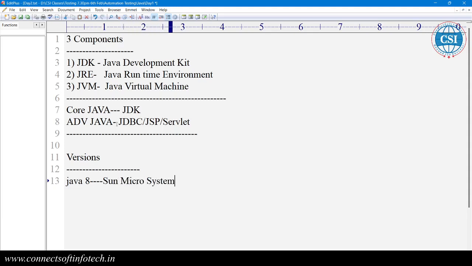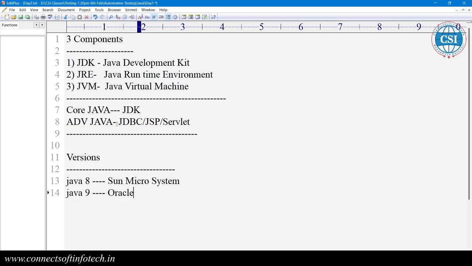Whenever we say that we are Sun certified, it's a certification. It's an international certification, not national. Then you can say I am Java certified. From Java 9 onward, it is from the Oracle company, so now it is available from Oracle.